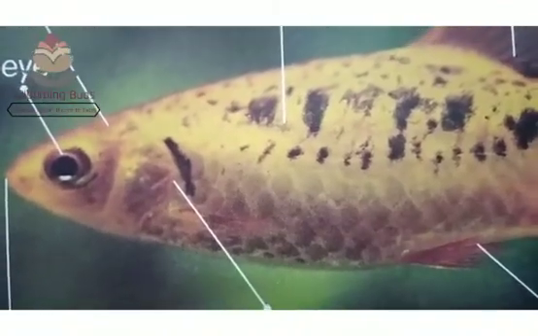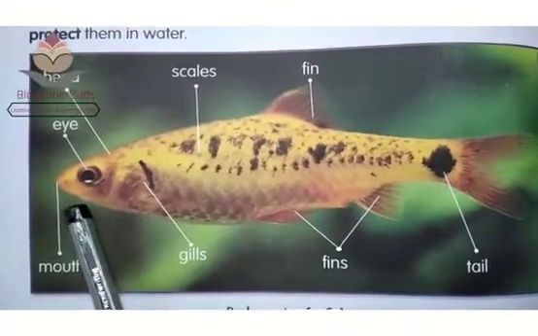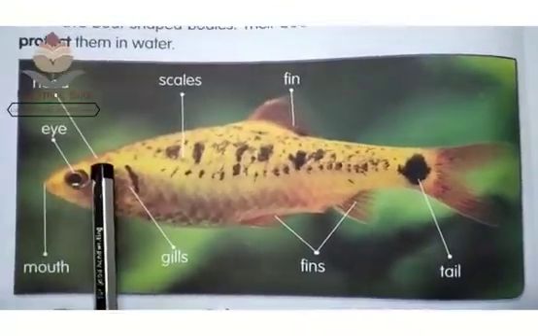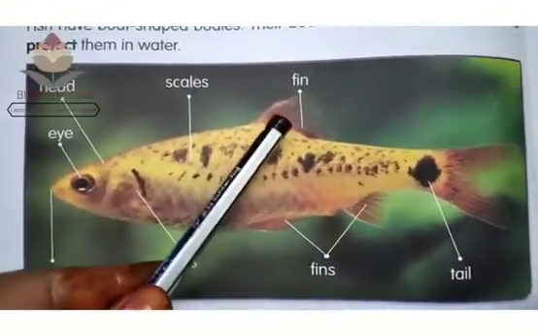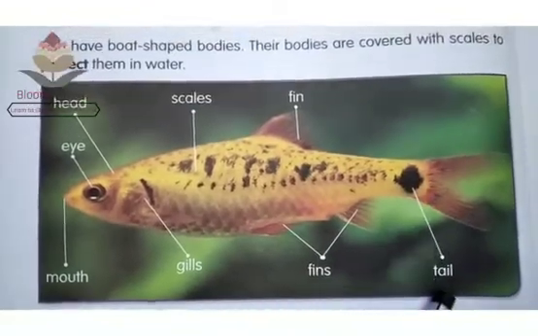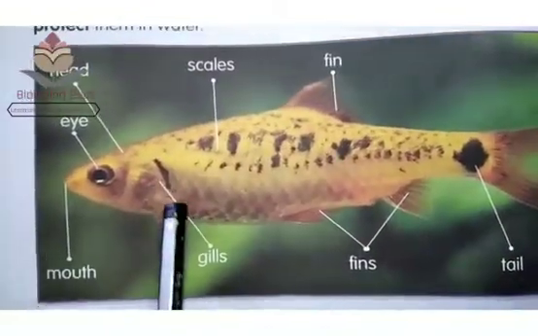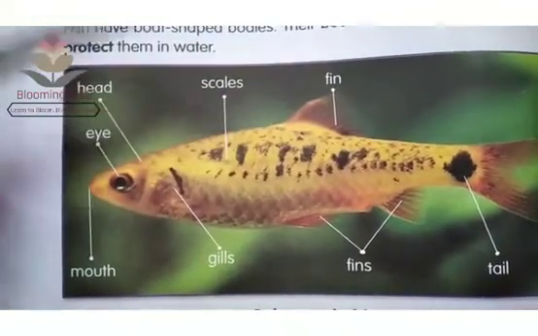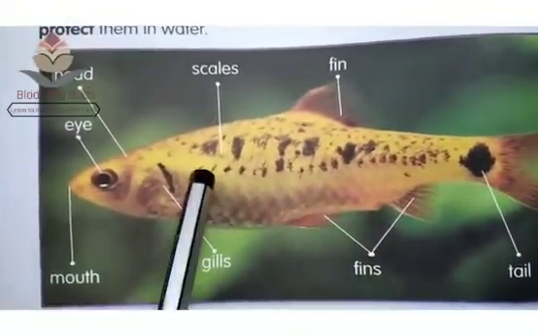So, what are the body parts of a fish? A fish has mouth, eye, head, fins, tail, gills, and scales on its body.